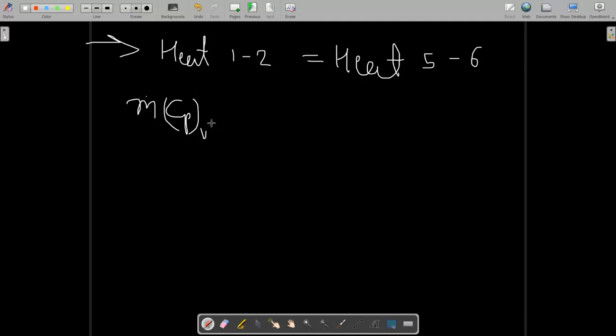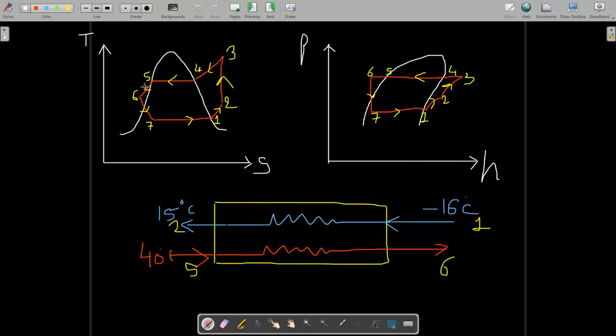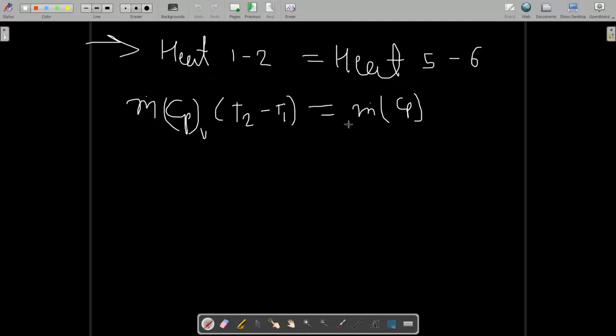So specific heat in vapor form, T2 minus T1, is equal to mass flow rate into Cp of the 5 to 6 process. Here, the 5 to 6 process is in the liquid region, so the specific heat of liquid will come here, times T6 minus T5. But here the mass flow rate will remain the same, so it will get cancelled out.